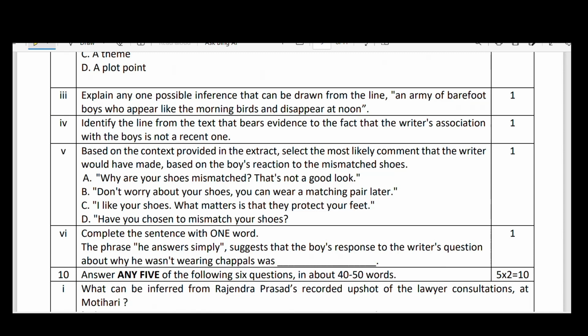Here, boys indicate energy, strength, happiness, joy, freedom. She has used the idea of the army of barefoot boys, and here barefoot indicates that they are really from marginalized families.